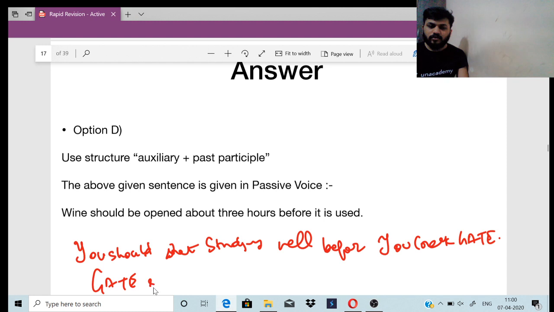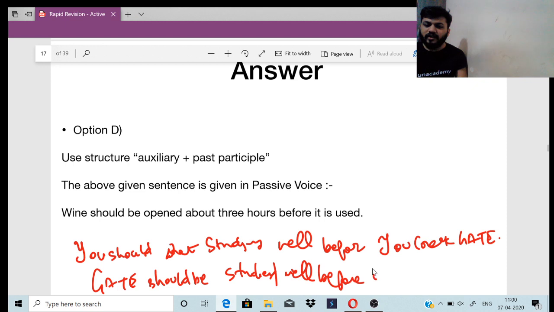GATE should be studied well before it is cracked. Okay, so that is the right answer.